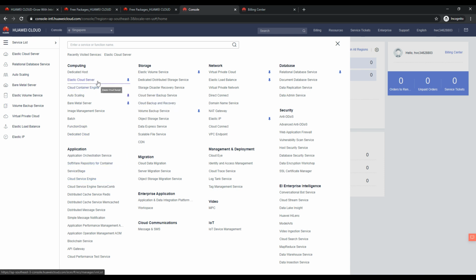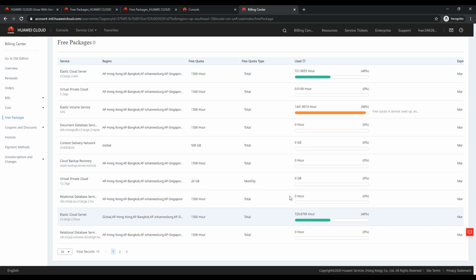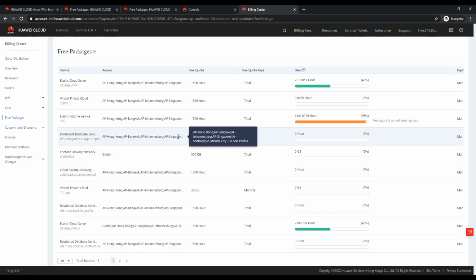So let's go to Elastic Cloud Server. Oh, before that, let me show you the billing center, how the experience will look. Once we have started utilizing, we will see such kind of bars moving as per our hours. I have used both Windows as well as the Linux one, and really the experience is good. And a couple of other services which I have not played with, but will surely play and drop my quick tutorials and videos in the near future.